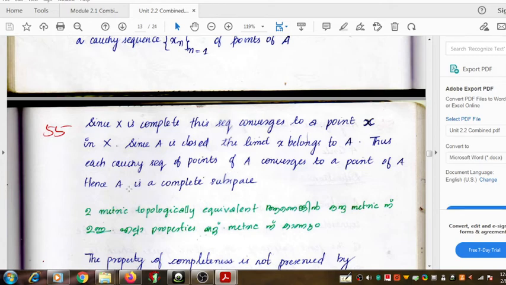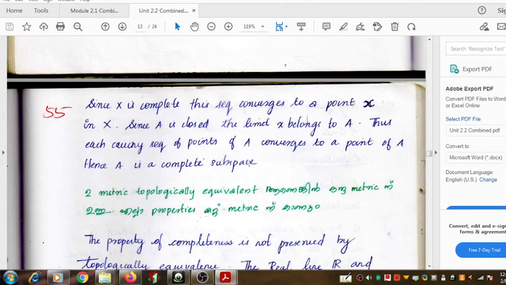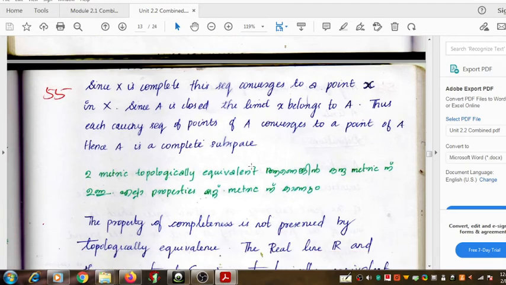Hence A is a complete subspace. Therefore the subspace A is complete, and thus it is a complete subspace. And that's the end of the proof. Okay.